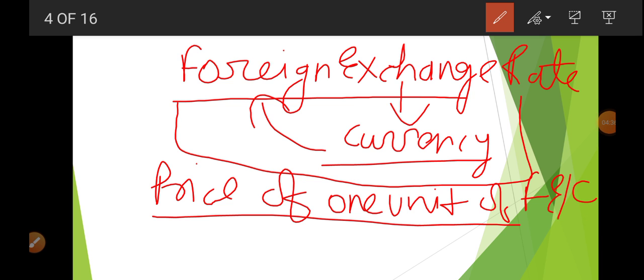In simple language, foreign exchange rate is related to the price of any foreign currency.